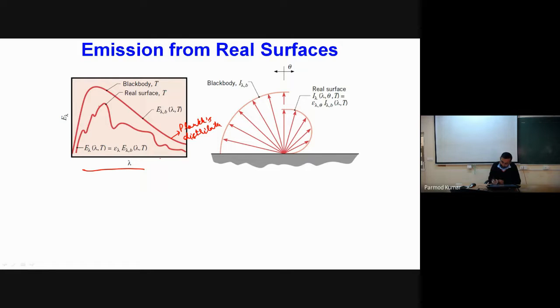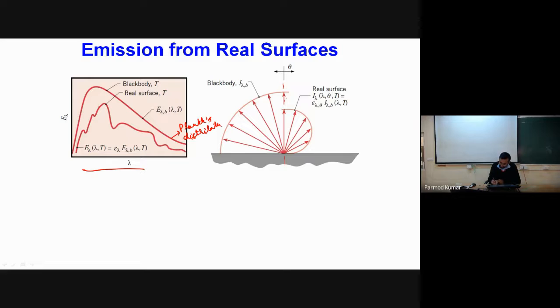In a similar way, we have shown some directional dependence in this second figure. The left portion of the second figure represents the emission from a black body, where we have uniform intensity of radiation in all directions.